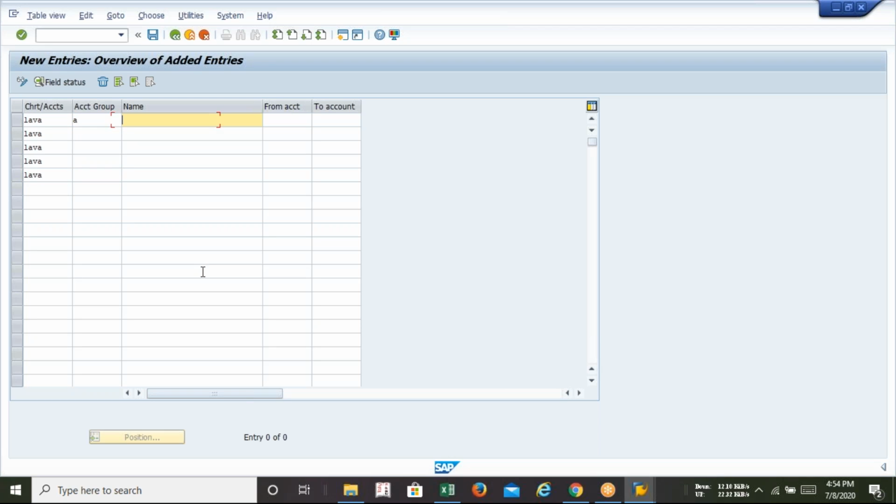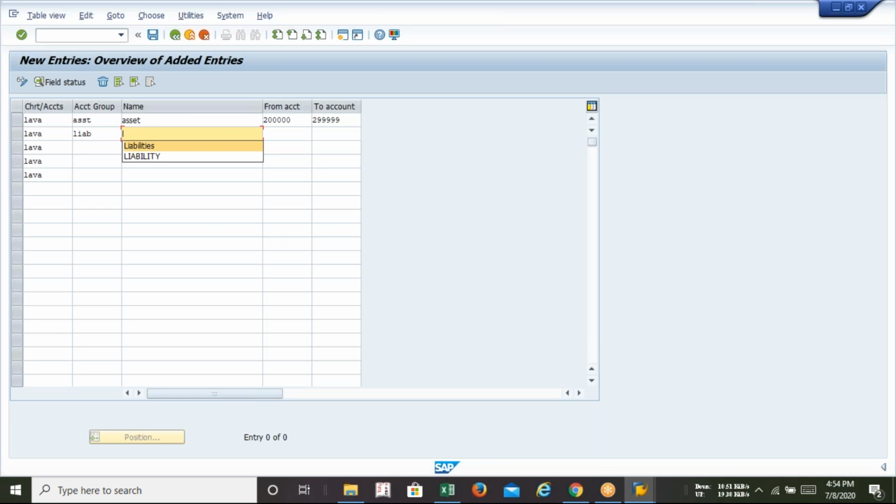Sir, asset. This is the main asset. Main account group is asset. What is the number range? Now I can change the number range. I am selecting the asset number range from 2 followed by 9s. Now move on to the liability, short text and long text.